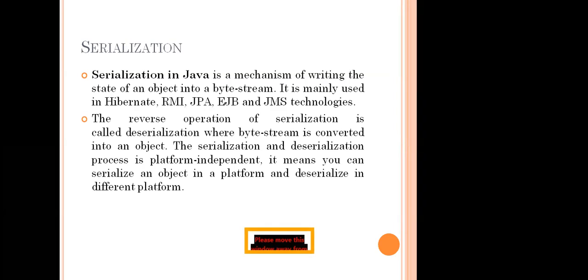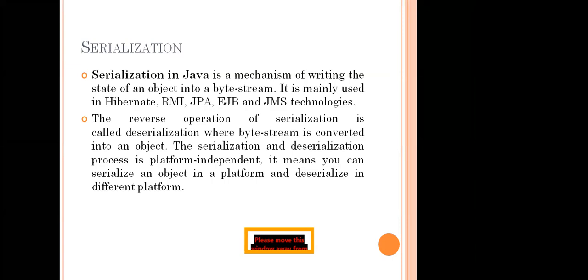Same here, we have serialization, and the other operation, byte stream to an object, is known as deserialization. Please remember these two terms. For wrapper classes we have primitive to objects and object to primitives. In serialization we have object to byte stream and byte stream to object. So object to byte stream is known as serialization, and byte stream to object is known as deserialization.